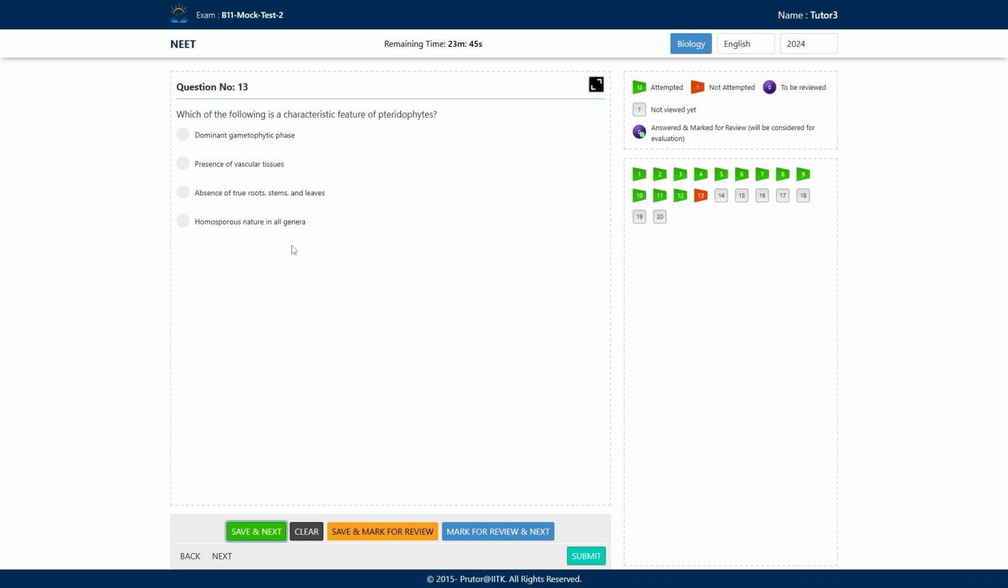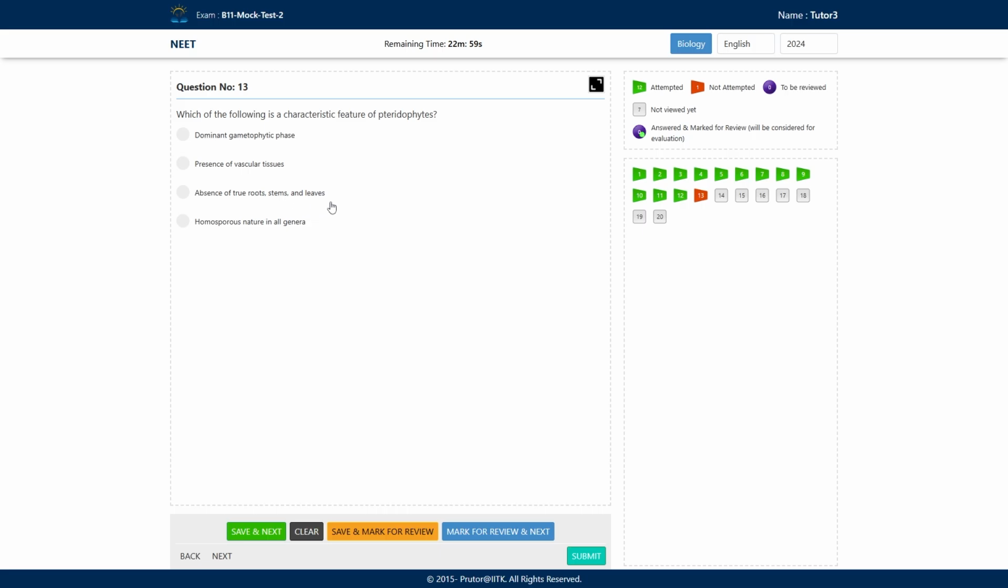Which of the following is a characteristic feature of pteridophytes? A. Dominant gametophytic phase. B. Presence of vascular tissue. C. Absence of true roots, stems and leaves. D. Homosporous nature in all genera. Dominant gametophytic phase, this is totally incorrect, because pteridophyte is having sporophyte as a dominant phase. Presence of vascular tissue. First time we see the vascular tissue in the case of pteridophytes. So that is the correct answer.